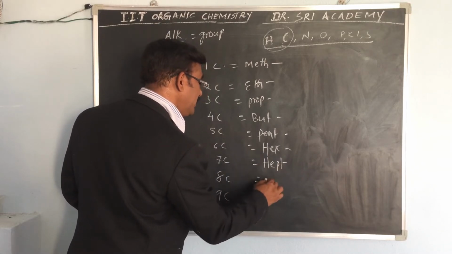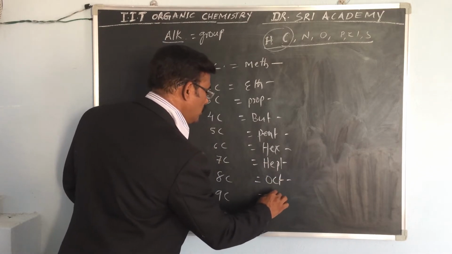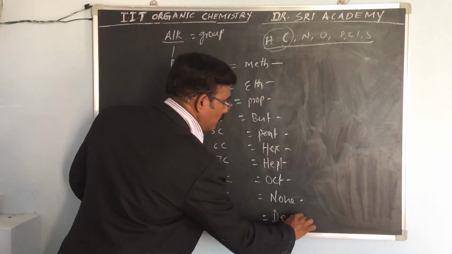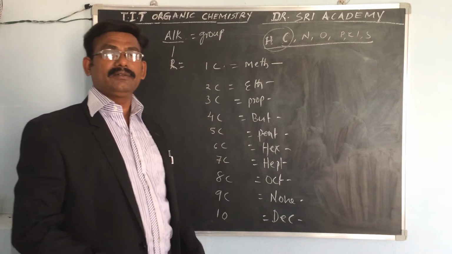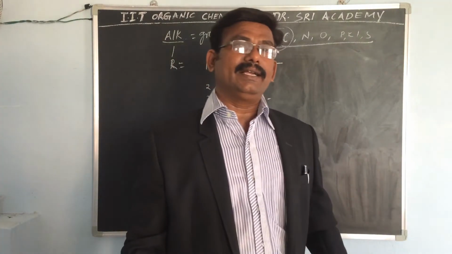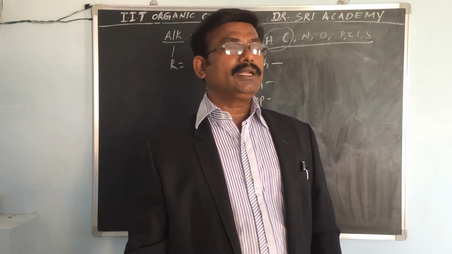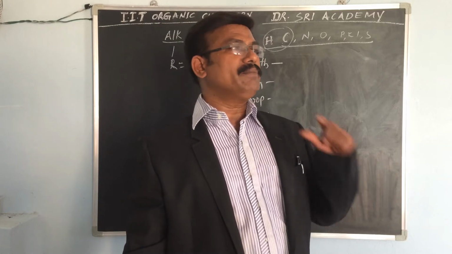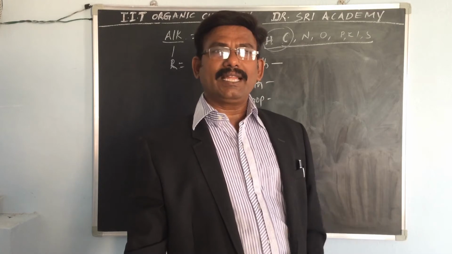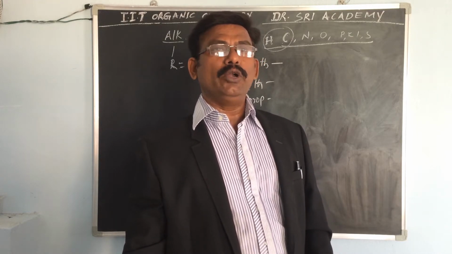Oct means 8 carbons. Dec means 10 carbons. So for the number of carbons, if one carbon is there, meth; two carbons, eth; prop, but, pent, hex, hept, oct, non, dec.